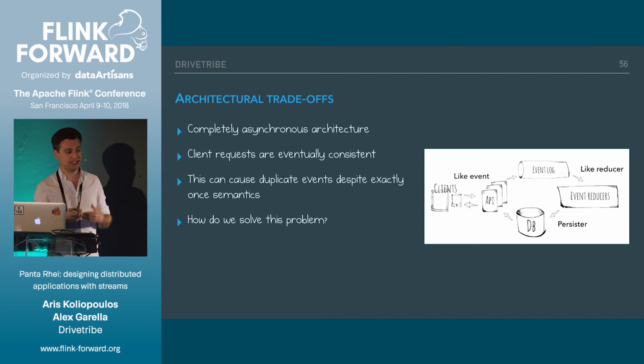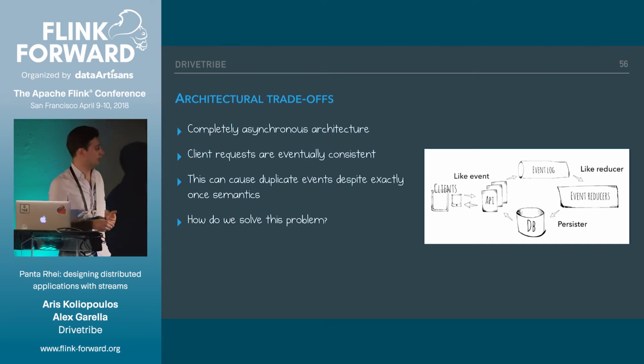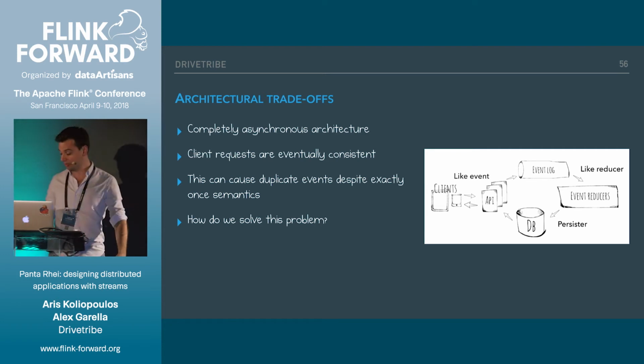So that means that we can't reject any duplicate like events. That means that in this architecture, eventually we will have some duplicates in our event log, despite whatever exactly-once semantics that Flink may give us. So how can we solve this problem?